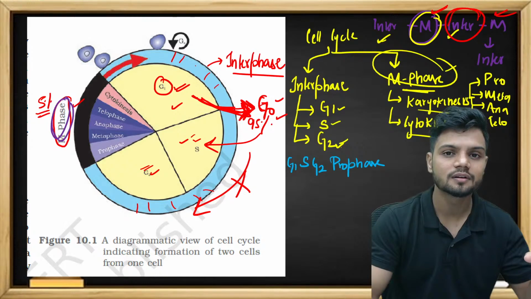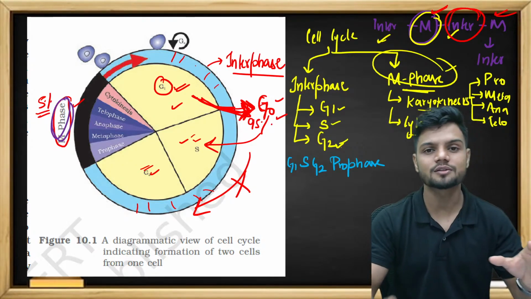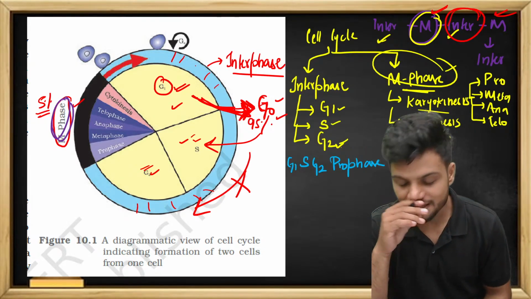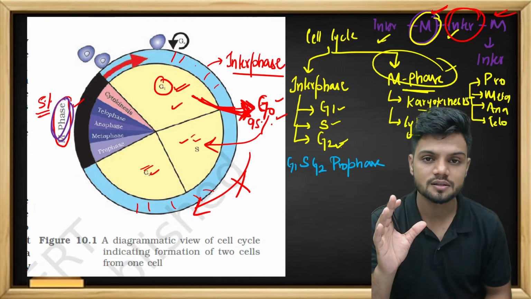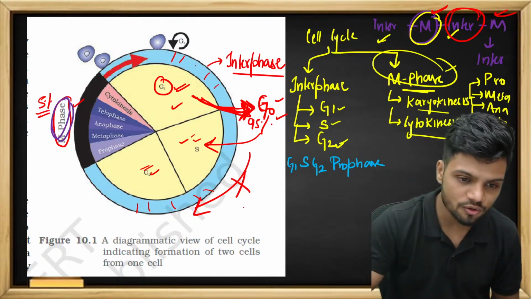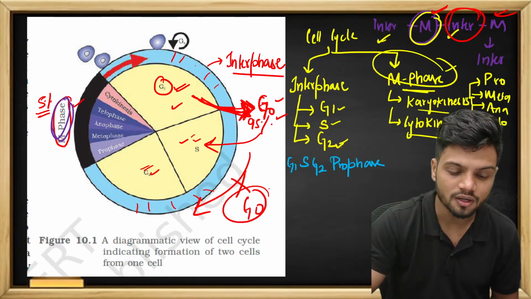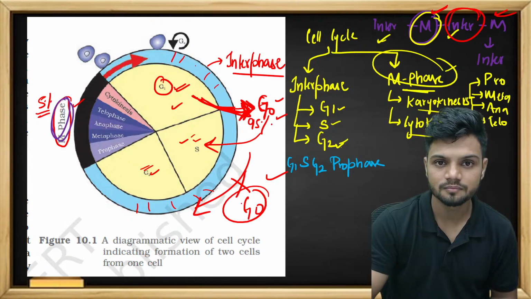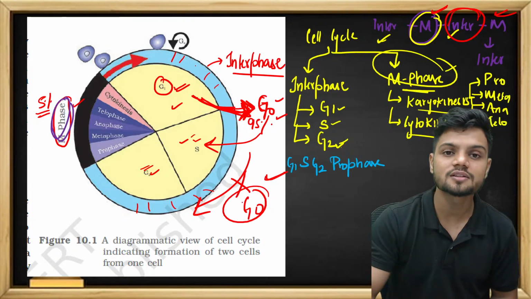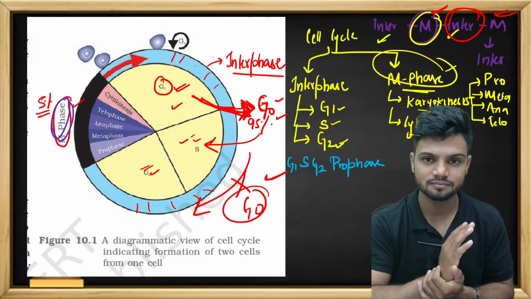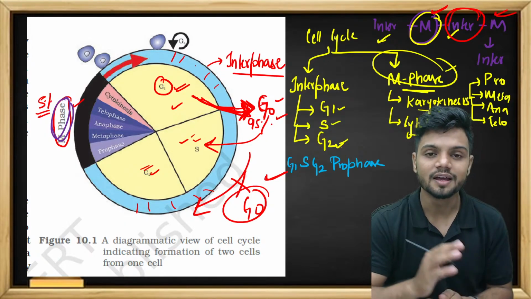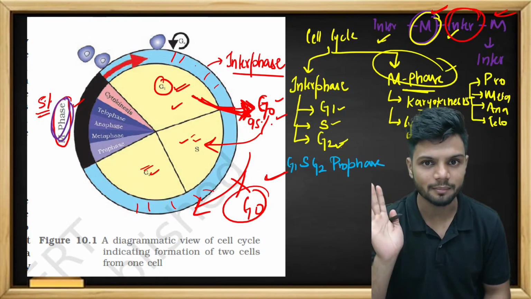But imagine the cell requires a lot of energy now, or a large number of cells is required. The G0 cell which had undergone the quiescent stage, which has stopped dividing, can again start dividing if the cell has some requirement.